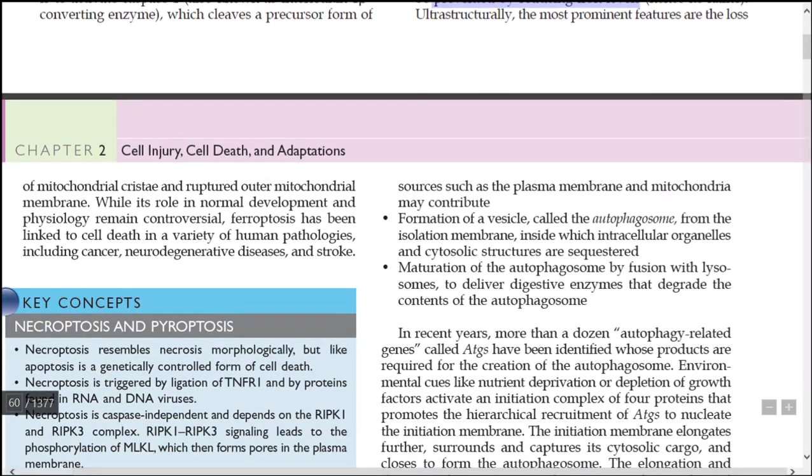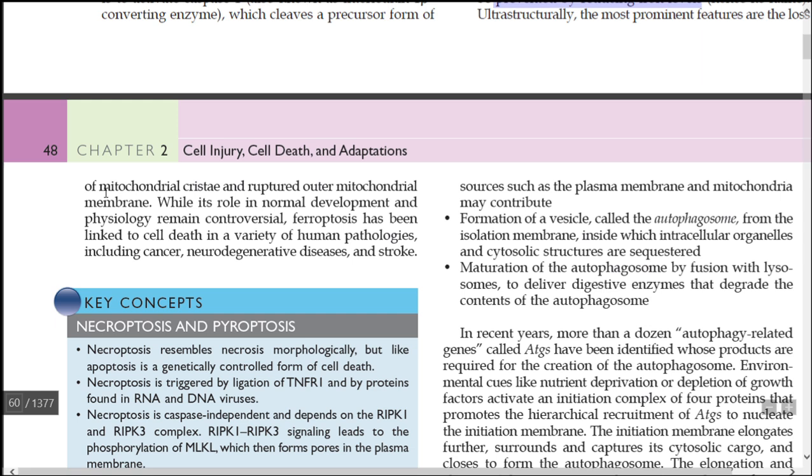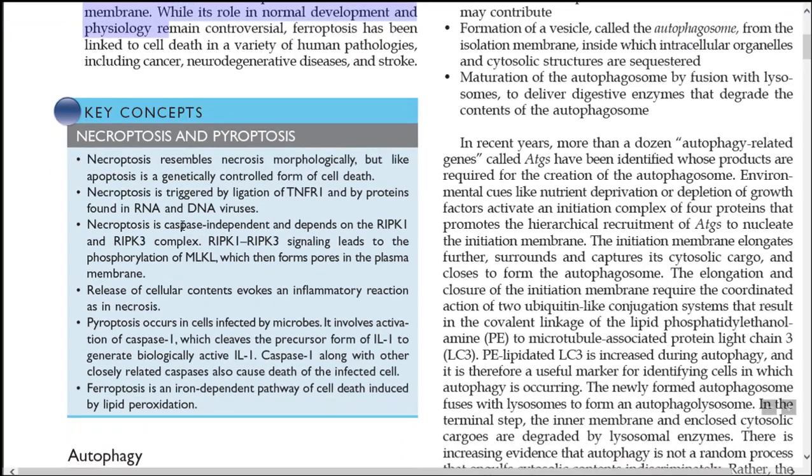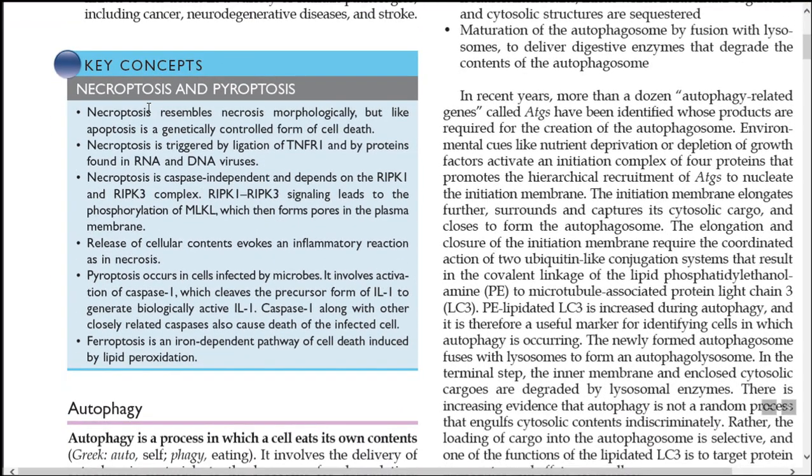So the most prominent features of ferroptosis are the loss of mitochondrial cristae and a ruptured outer mitochondrial membrane. Okay, next let us see the key features of necroptosis and pyroptosis.